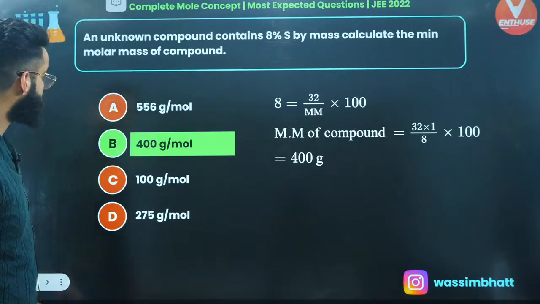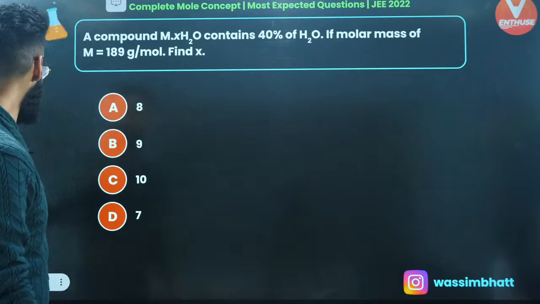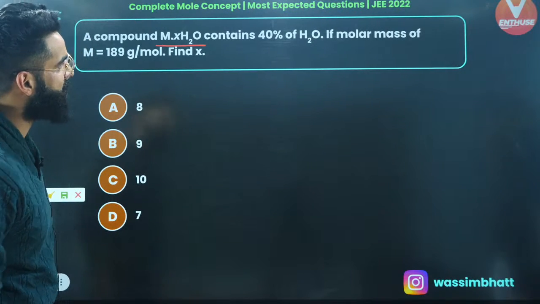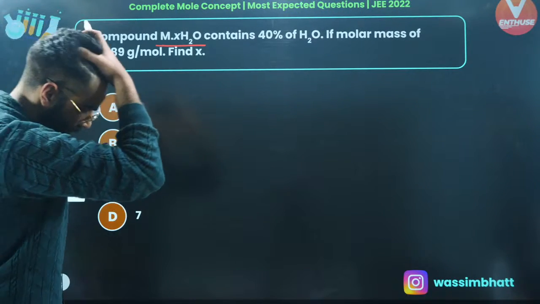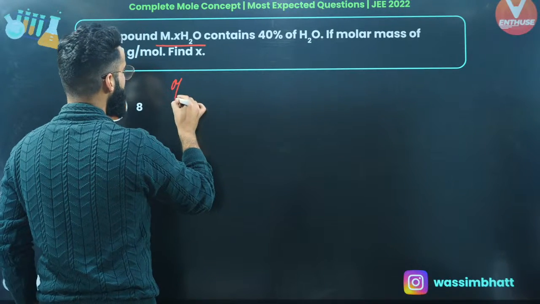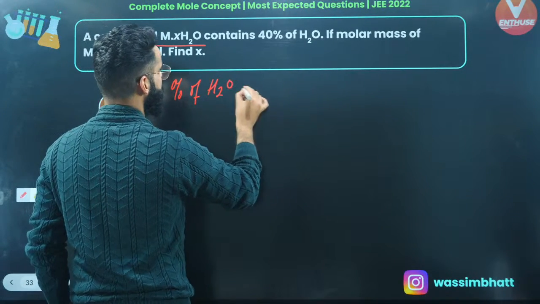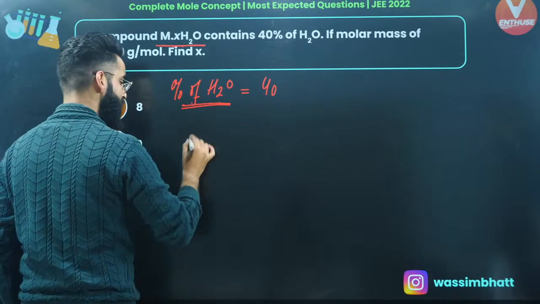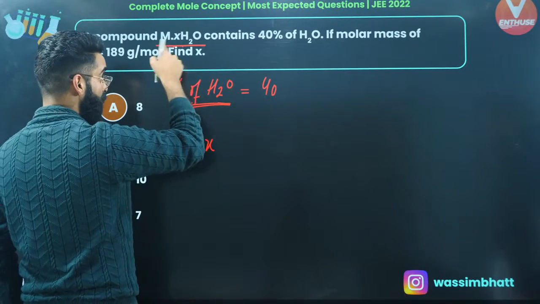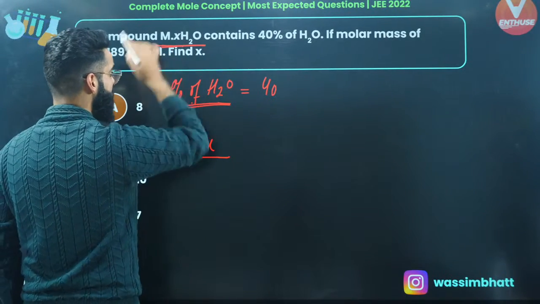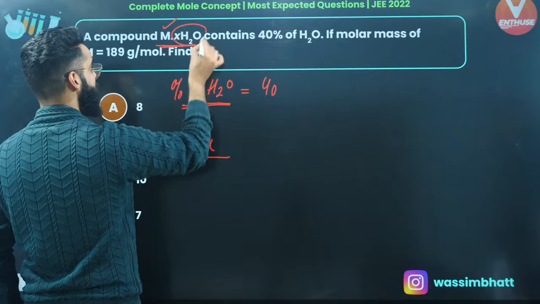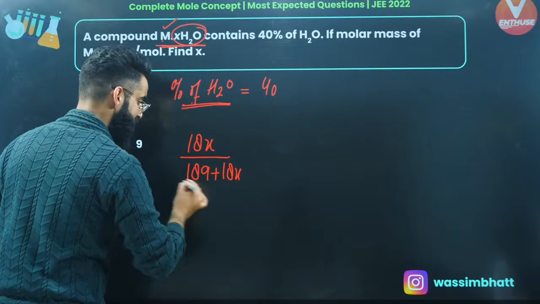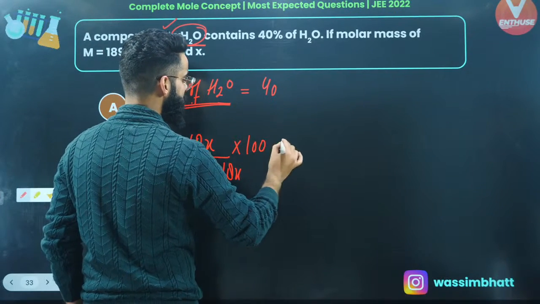Moving on to one more. A similar sort of question this is, right? We have got a compound M dot X times water. It contains 40% water by mass. If the molar mass of M is this much, find X. See guys, again the similar sort of question. Percentage of water in the compound is equal to 40. Percentage of water in the compound means mass of water in 1 mole of the compound, which is 18x, divided by molar mass of the compound, which will be equal to molar mass of M, which is 189, plus 18x. So this is basically the molar mass of the whole compound. Multiply it with 100. This value is equal to 40.